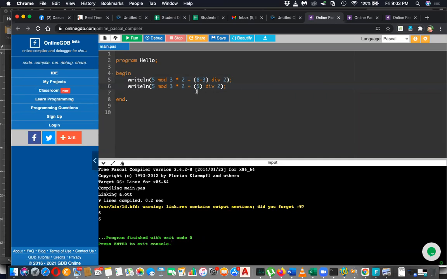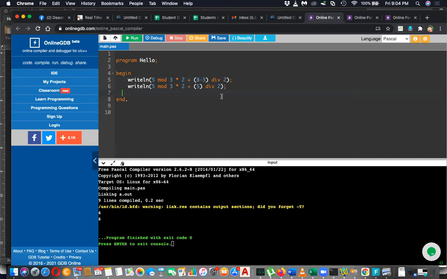Is it mod or multiplication? Let's give the chance to mod. Multiplication, right. Then 3 into 2 is 6. 5 mod 6 is 5. Then 5 div 2 is 2. 5 plus 2 is 7. So that's not the way.